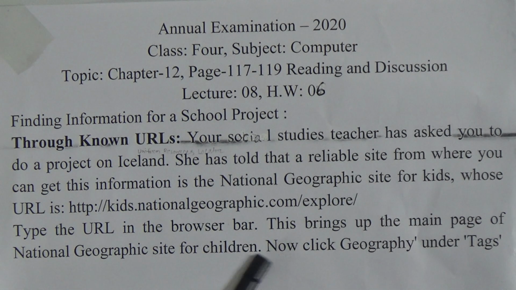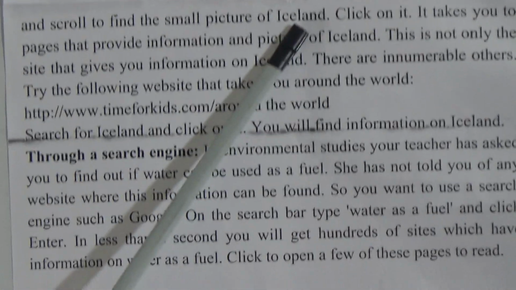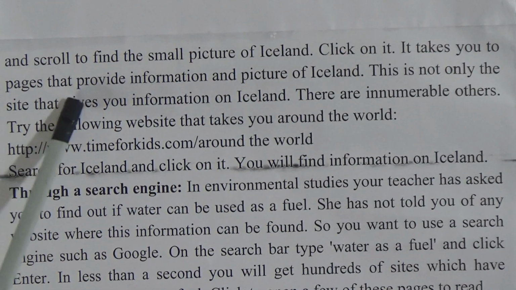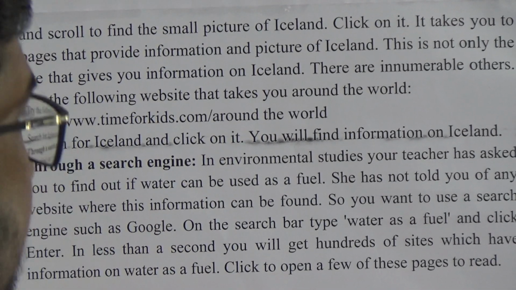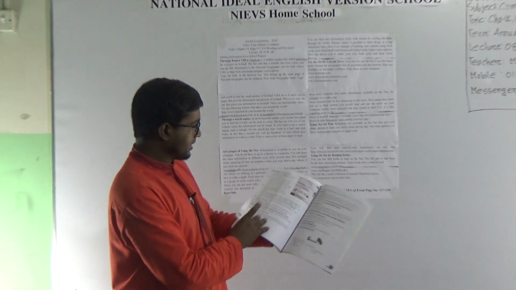Type the URL in the browser bar. This brings up the main page of the National Geographic site for children. Now click Geography under tags, and scroll to find the small picture of an island. Click on it, it takes you to pages that provide information and pictures of the island. Dear students, in our book, page number 117, you will see a picture of the island and many pieces of information about Iceland.